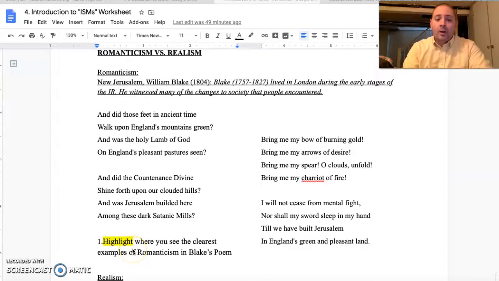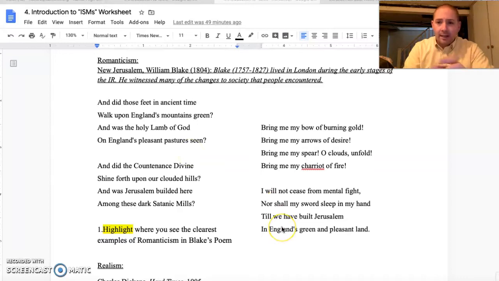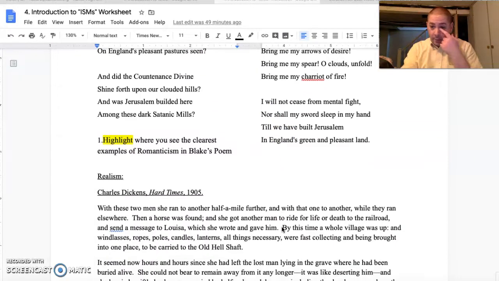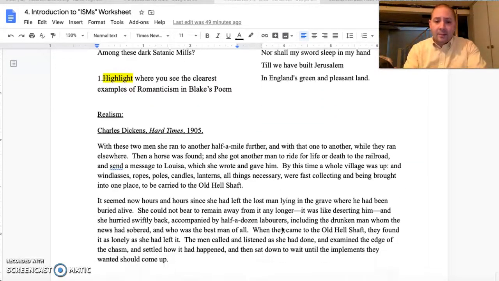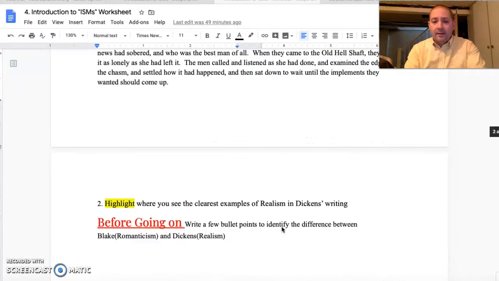So I want you to highlight evidence of romanticism here. So you'll see "English mountains green, pleasant pastures seen." I want you to look at this, right, and see where is nature being elicited here. For Dickens, with the realist approach, you're really looking at where the ordinary life of these people is being illustrated. So again, highlight that and tell us where you see that being indicative.